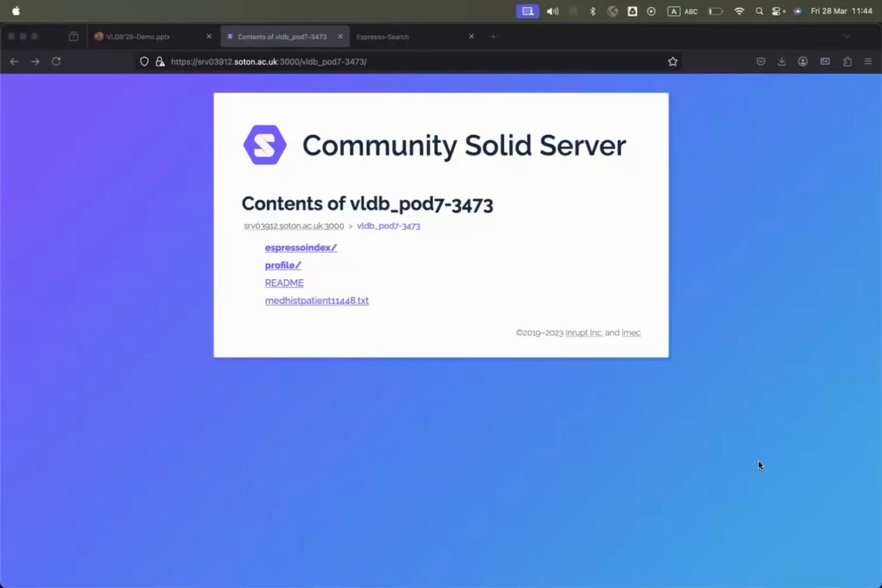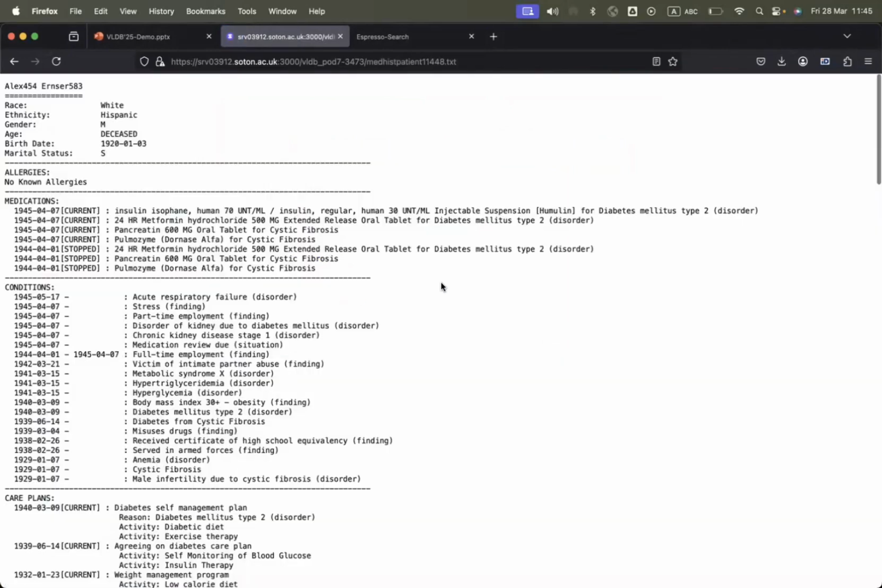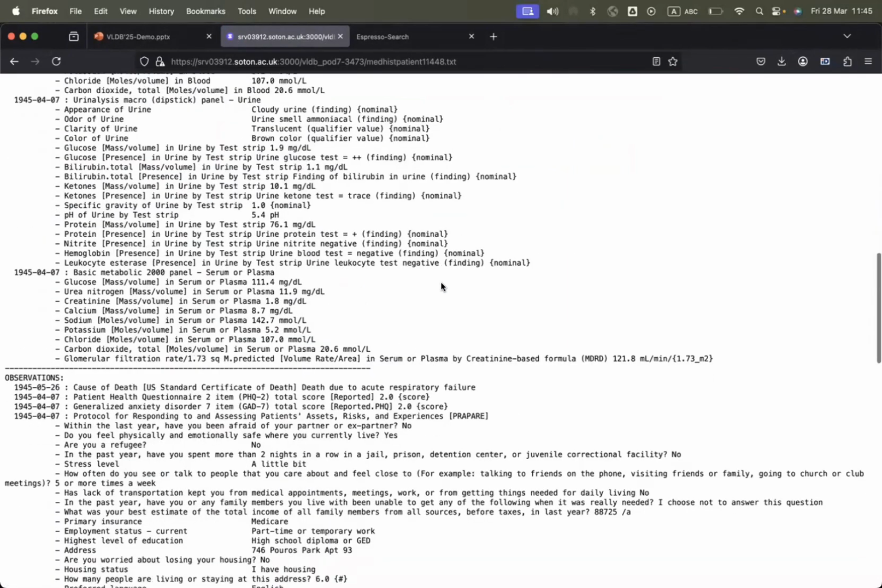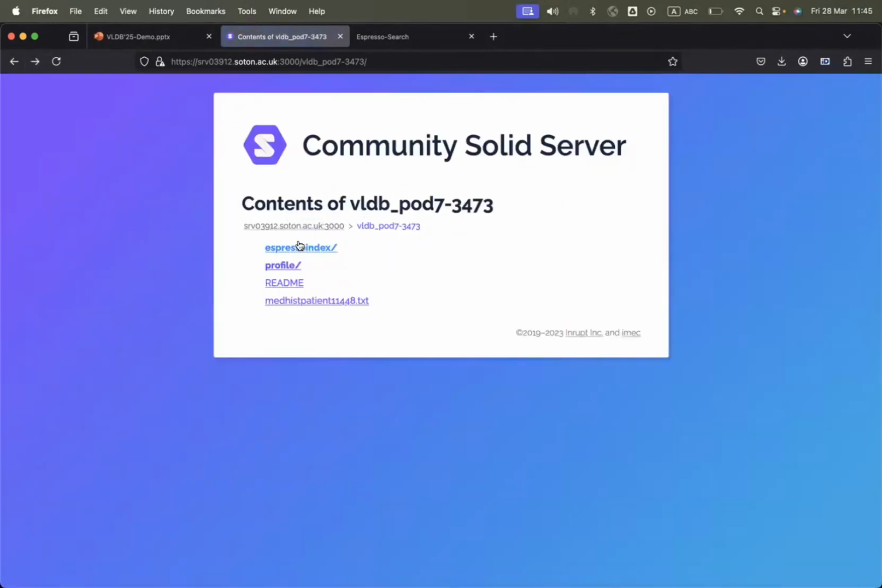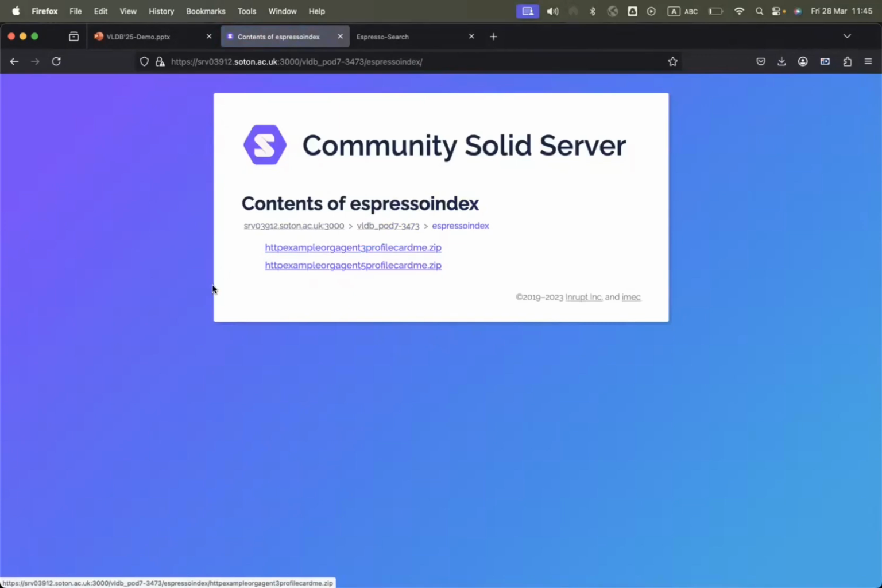Going to the user interface of ESPRESSO, let's have an example of a pod with a single medical history. Let's imagine this is Alice's pod, and this is a medical history of Alice. In this medical history, we can see a long text of the medical history of Alice. If we go back and go to the ESPRESSO index, the local index of Alice's pod, we will see that Alice has given access to her medical history for 2 search parties, 3 and 5, let's say Pop